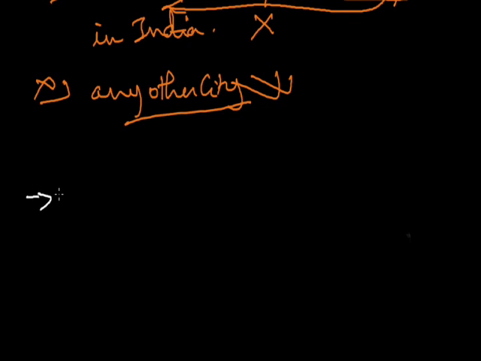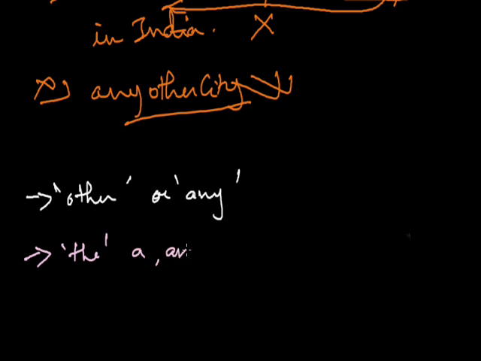Then, when the comparison is made using a superlative degree, the thing compared should be included in the comparison. Don't use other. For example, he is the wisest of all other students in his class. But it should be he is the wisest of all. Next is that an adjective in the superlative degree normally takes the and not a or an before it. For example, this is a worst example of incompetence I've ever come across. It should be it is the worst example of incompetence I've ever come across.